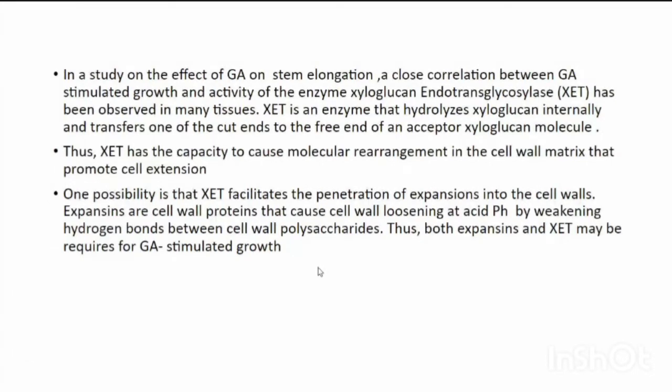One possibility is that XET facilitates the penetration of expansins into the cell walls. Expansins are cell wall proteins that cause cell wall loosening at acid pH by weakening hydrogen bonds between cell wall polysaccharides. Thus, both expansin and XET may be required for GA-stimulated growth.